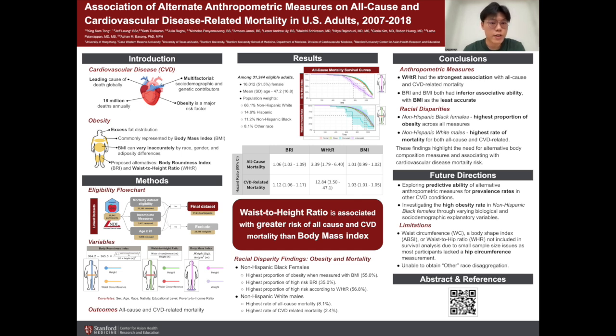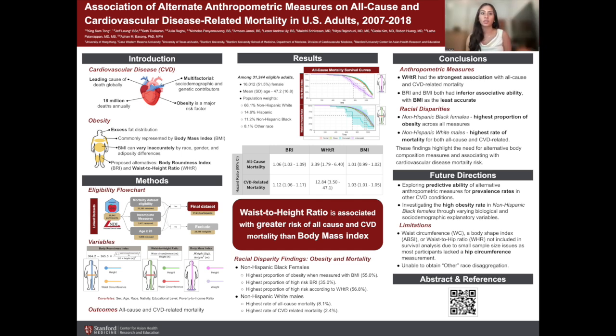For racial disparity finding, which is our third finding of this poster, non-Hispanic Black females are actually associated with the highest proportion of obesity across all three anthropometric measures that we used. Non-Hispanic white males are associated with the highest rate of all-cause and CVD-related mortality.